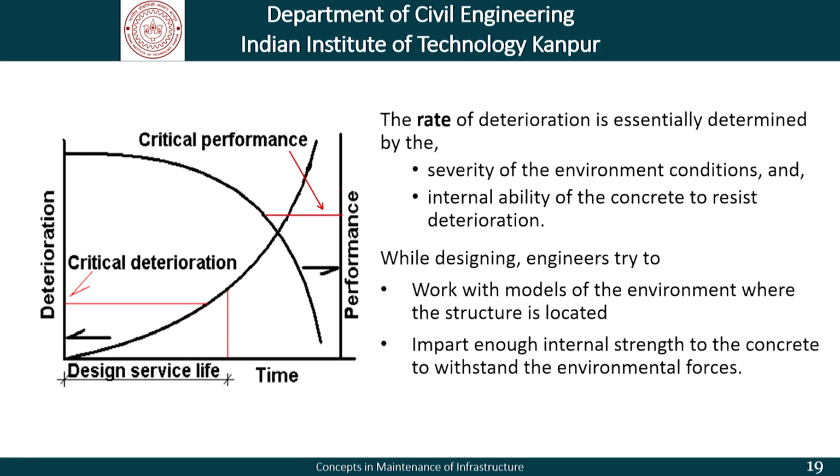We already know that the rate of deterioration is essentially determined by the severity of the environmental conditions and the internal ability of concrete to resist that deterioration, and while designing, engineers try to work with models of the environment where the structure is located and impart enough internal strength to the concrete to withstand the environmental forces. So, all this we have covered last time also.